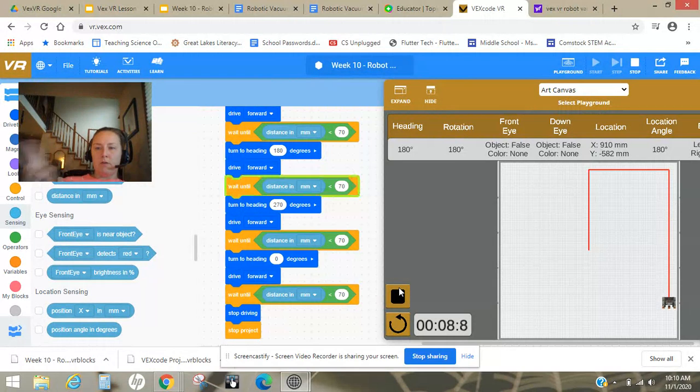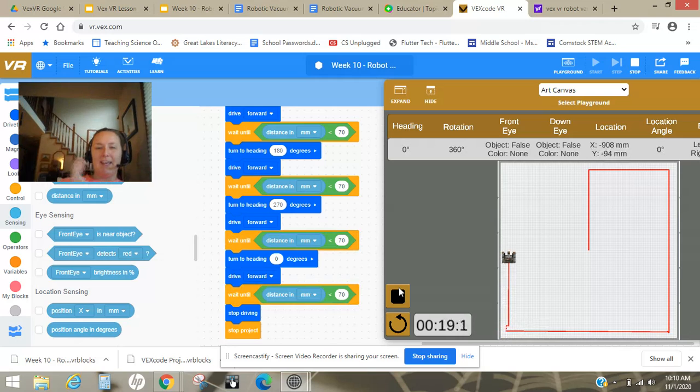So 1 wall, 2 wall, 3 wall, 4 wall. See how it gets a little caught up on that corner? So that's what I'm wondering. And it does it again here. Woo-hoo! So yeah, you might want to change those to something greater than 70 because 70 might not cut it. So, all right. Well, again, hope this helps. Good luck on level 2.